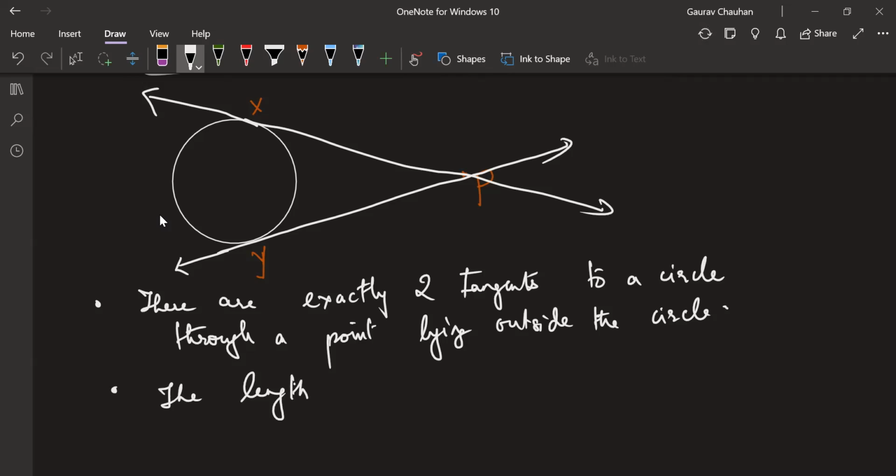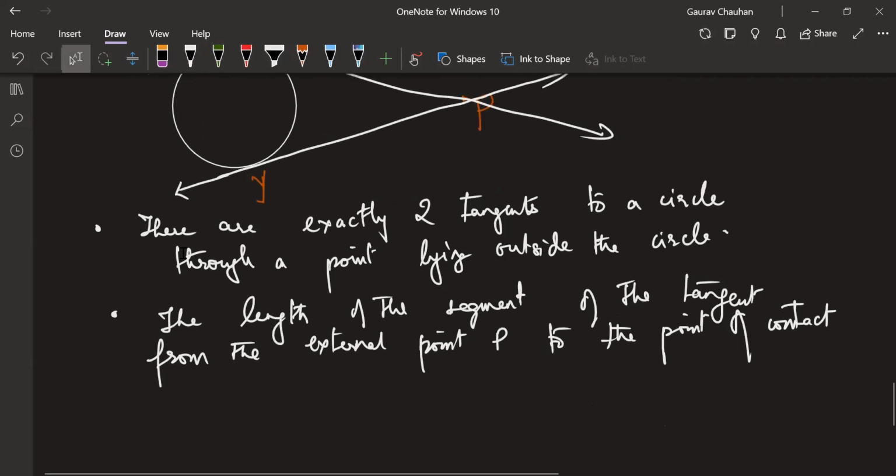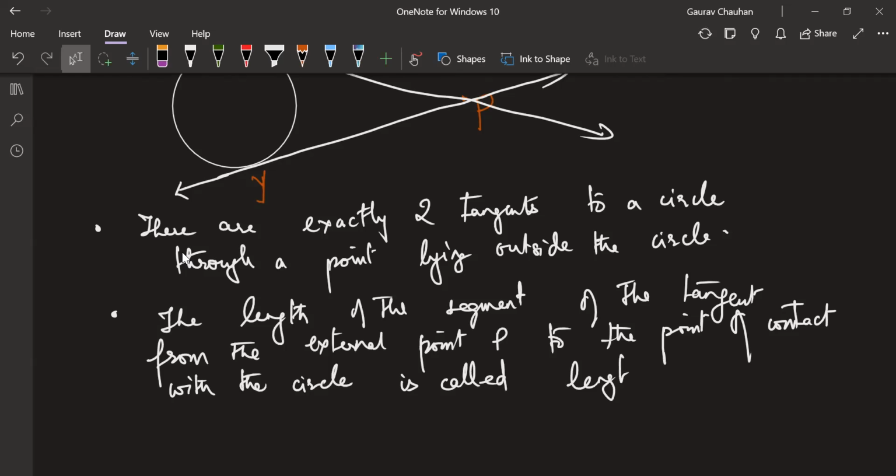You guys, write this down, please. 1 second, I'll come to your questions. The length of the segment of the tangent from the external point P to the point of contact with the circle is called length of the tangent.